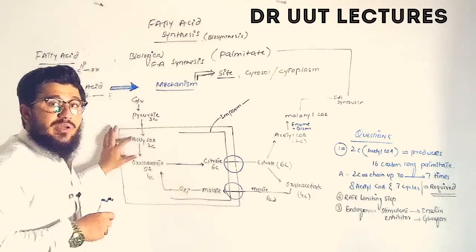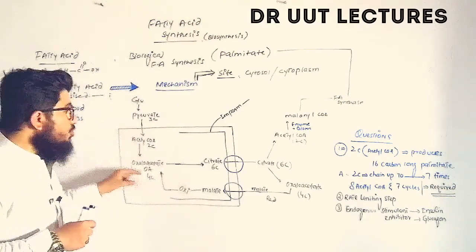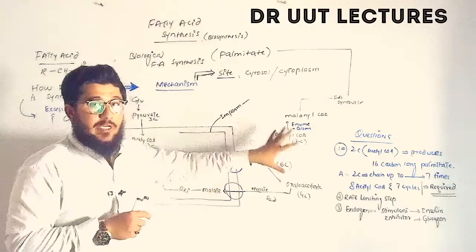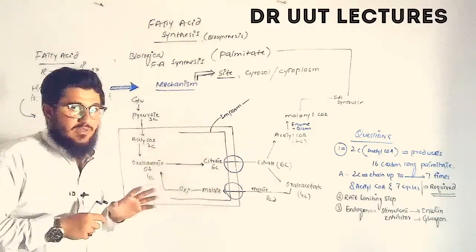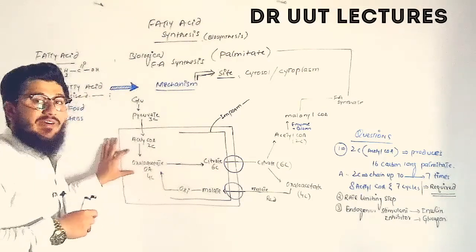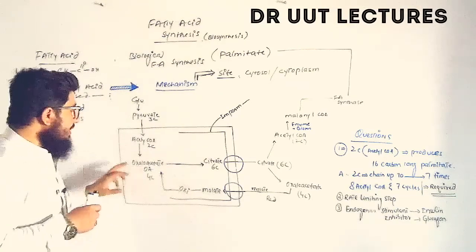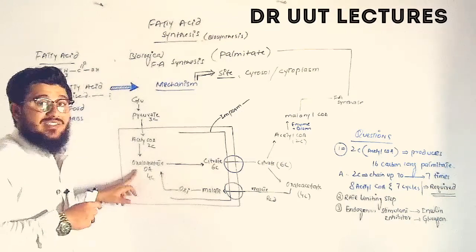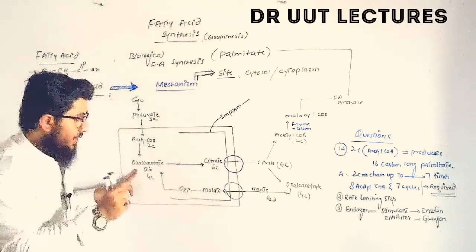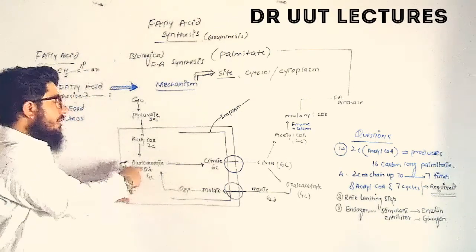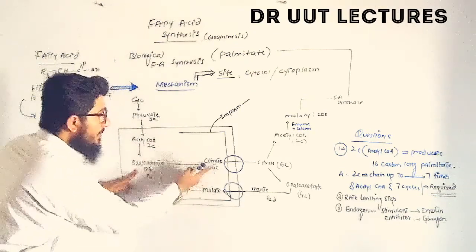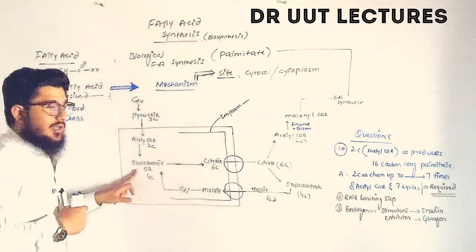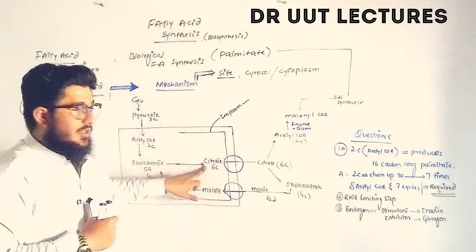Now this acetyl-CoA is synthesized, so it is supposed to move out from the mitochondria into the cytoplasm. So how will it move? It cannot move by itself, so it needs to be modified. This modification is done by combining with oxaloacetate, the 4 carbon long compound. Now this 4 carbon long compound will combine with the 2 carbon long compound, and they will produce a 6 carbon long compound known as citrate. And this citrate has a transporter.